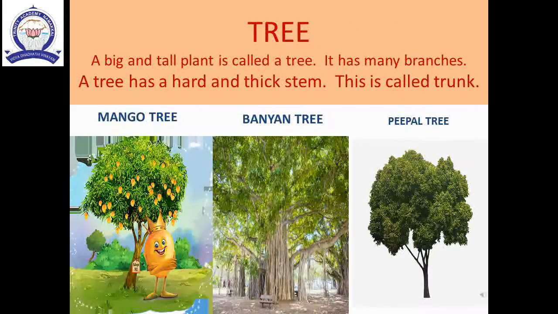The big plants are called trees. The trees are tall and have many branches. A tree has a hard and thick stem. This is called the trunk. For example, mango, banyan, peepal, jamun, coconut and neem are some examples of trees. Many trees can live up to 100 years and even more.